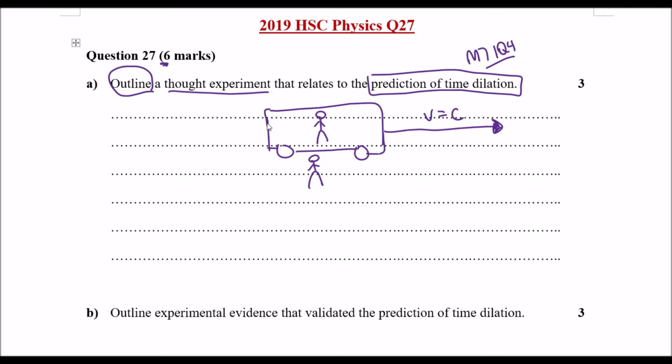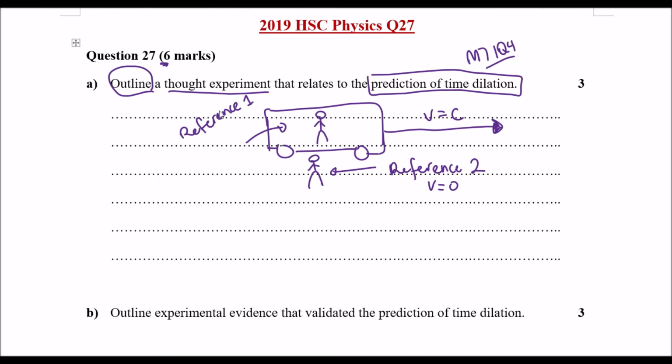We'll call the person inside this train reference 1, to explain that they have one reference frame. We'll say the person standing outside, who is stationary, is reference 2. Now this example works in both cases because the frame of reference is inertial. Reference 1 is traveling at a constant velocity, and reference 2 is also traveling at a constant velocity, a velocity of 0.